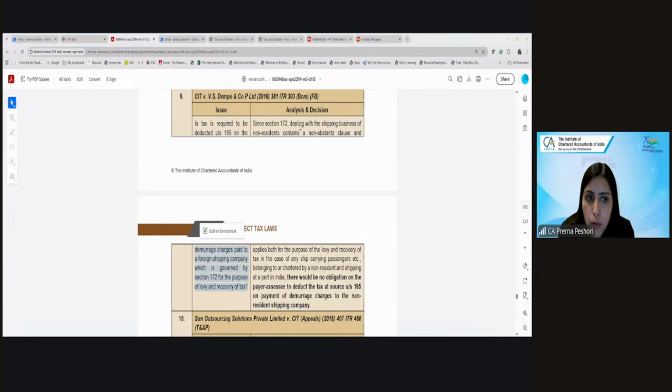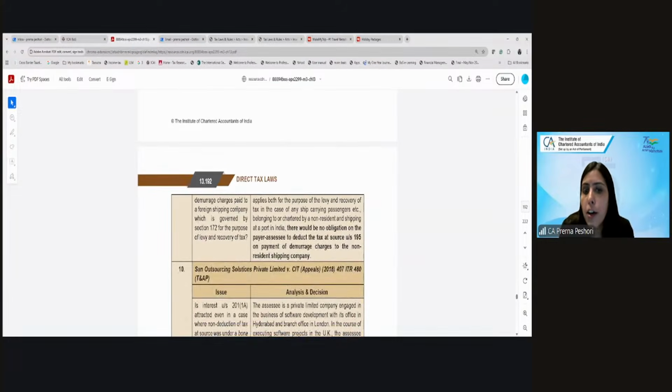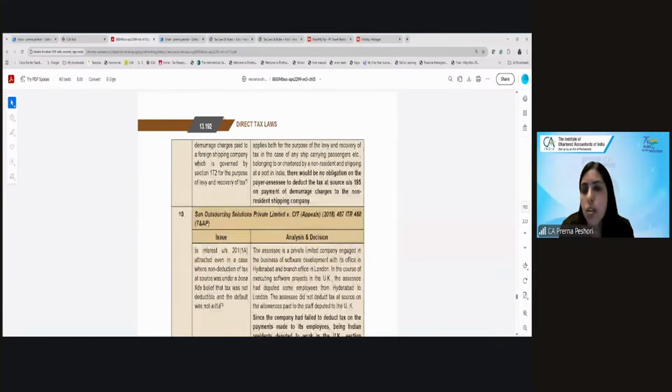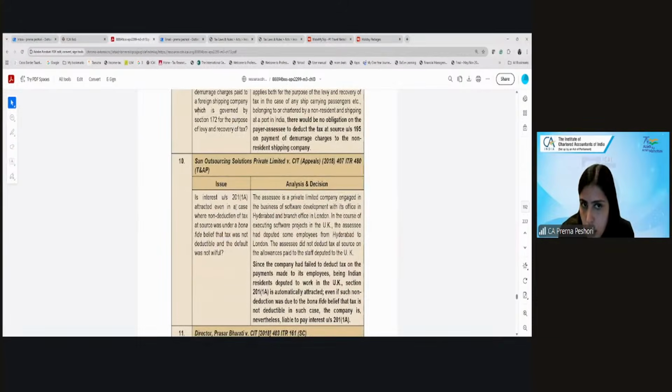Yes, this is a special provision which is given to assess the tax in the same year. It's a complete code. Without paying the tax under this section, the ship cannot leave. So if the tax is charged under 172, is TDS required again under 195? If the tax is charged and collected already under 172, there will not be any obligation under 195 to deduct the TDS on the payment of demurrage charges.